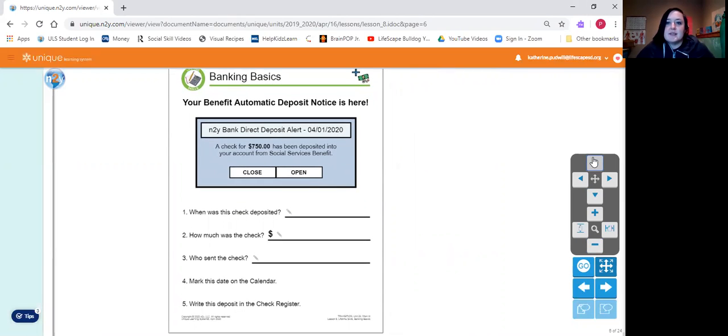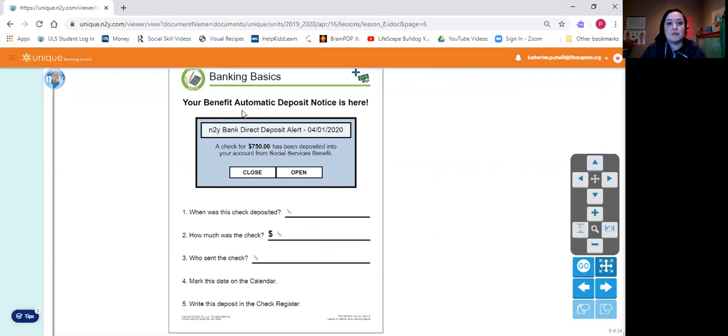Banking basics. This is our first page. And remember, in May, you will have a packet that looks just like this. You'll be able to do it on the computer or write it out. So we are going to practice. Again, we're going to practice reading bills, identifying where they came from, how much the amount was, the date, and if it was a deposit or a withdrawal. So this tells us banking basics.